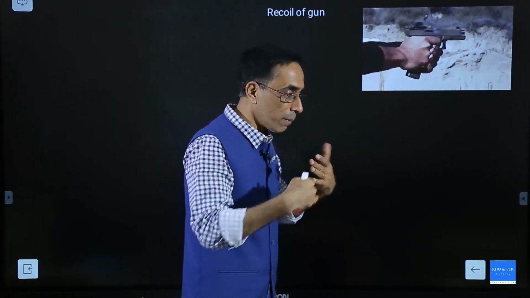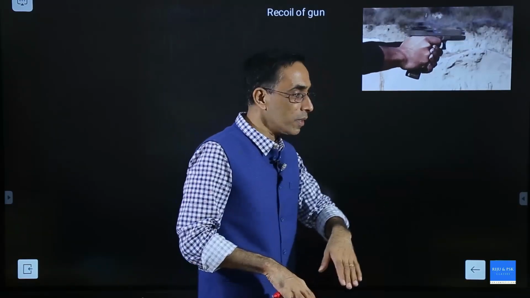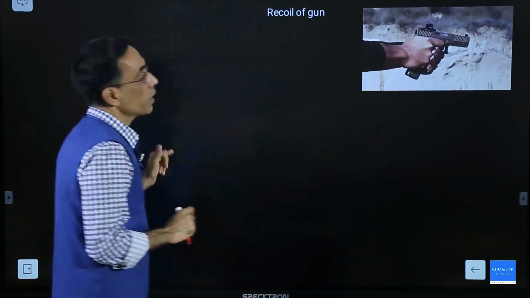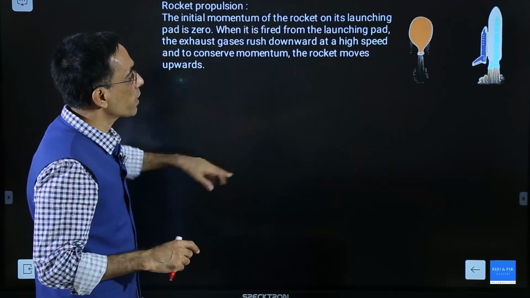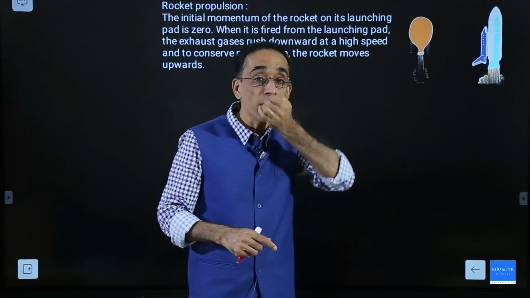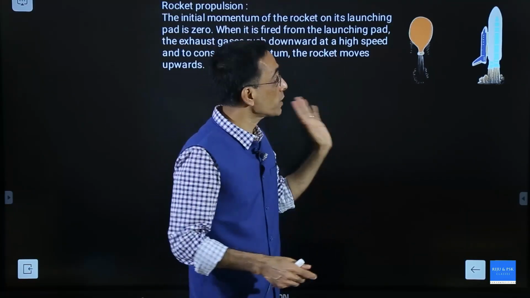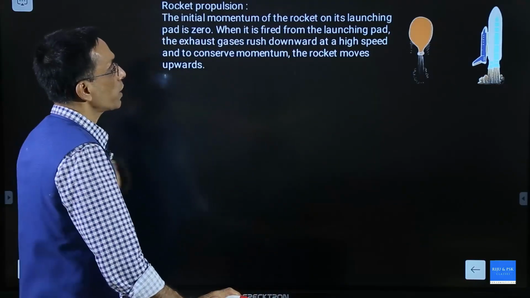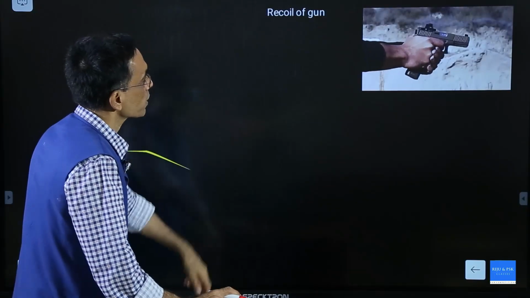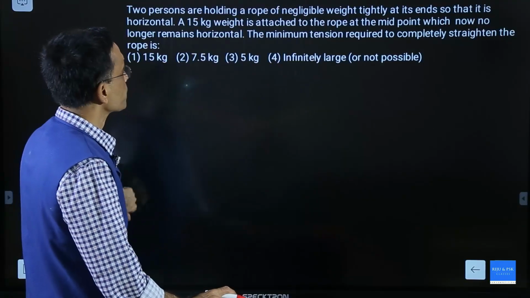Now, when you jump from a boat to the shore, like you are on a boat and you are jumping out, then the boat will move backward. You can try this in a mall. If you can get to a mall, shopping trolley, trolley will go backward. All these actions are just because of conservation of momentum. Now, you can further go like a balloon. You take a balloon, inflate it and leave it, then this will fly like this. That's due to this idea. The rocket propulsion is due to this idea. All of them are based on one simple principle, and that is what we are going to discuss now. It's called conservation of momentum.